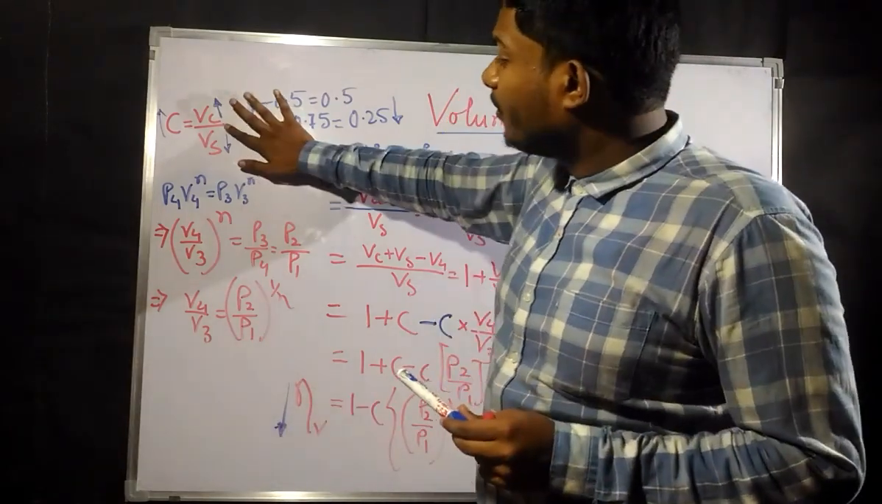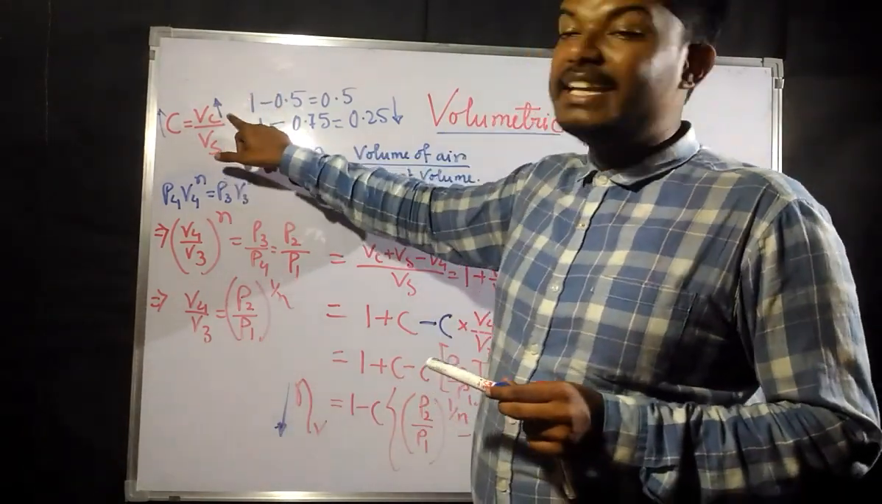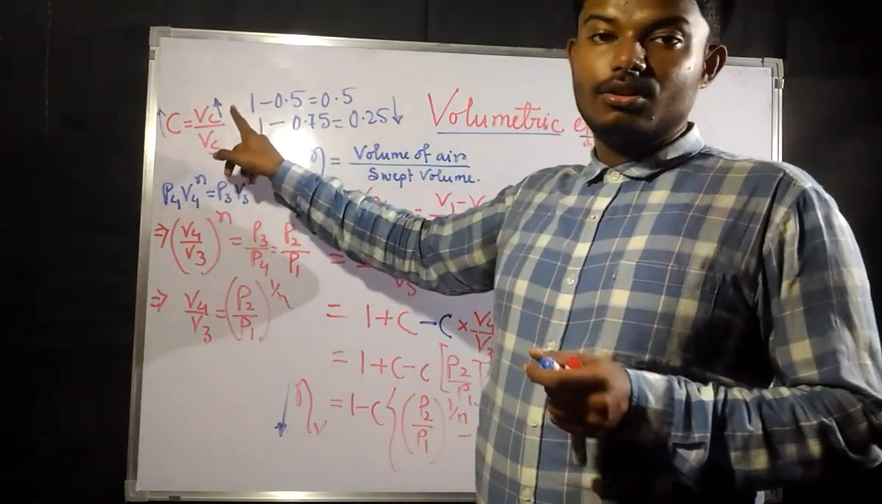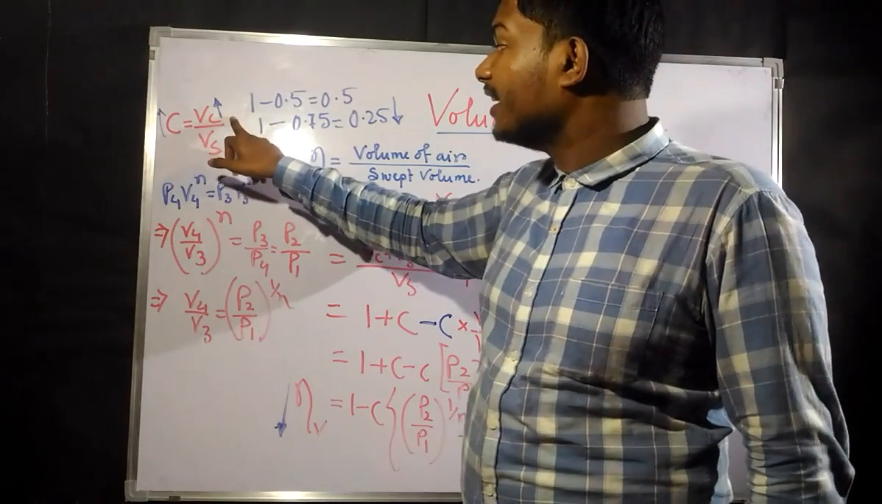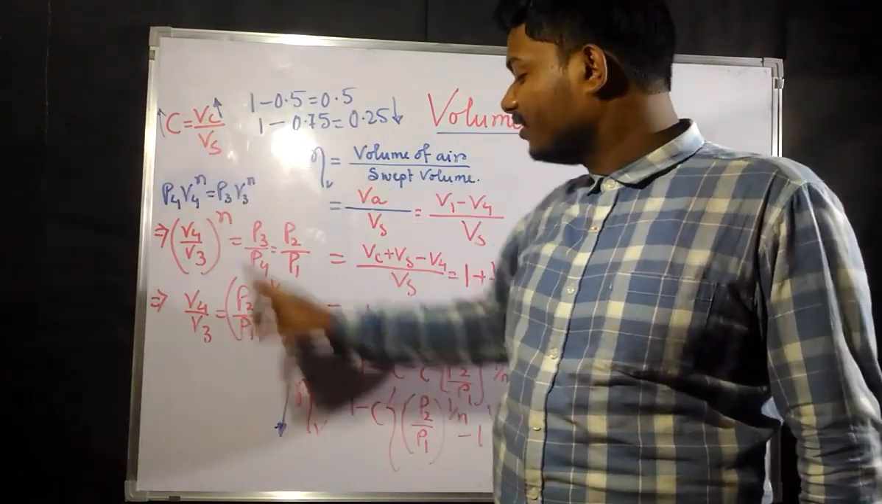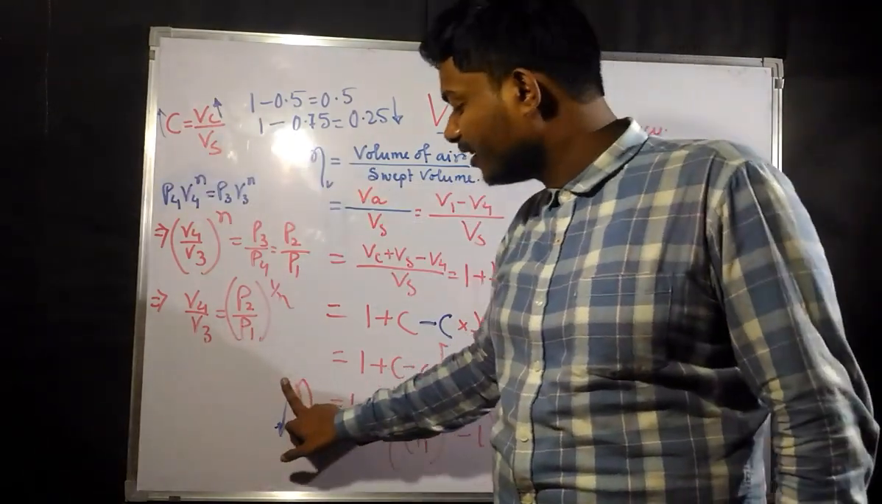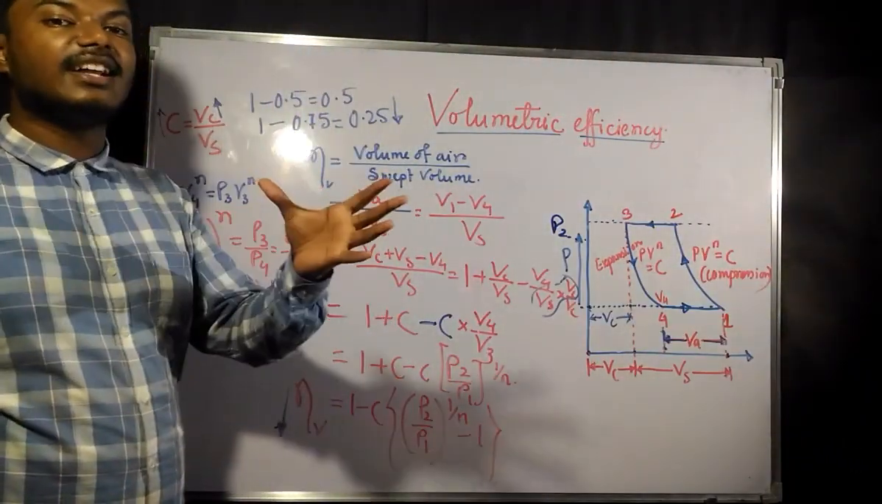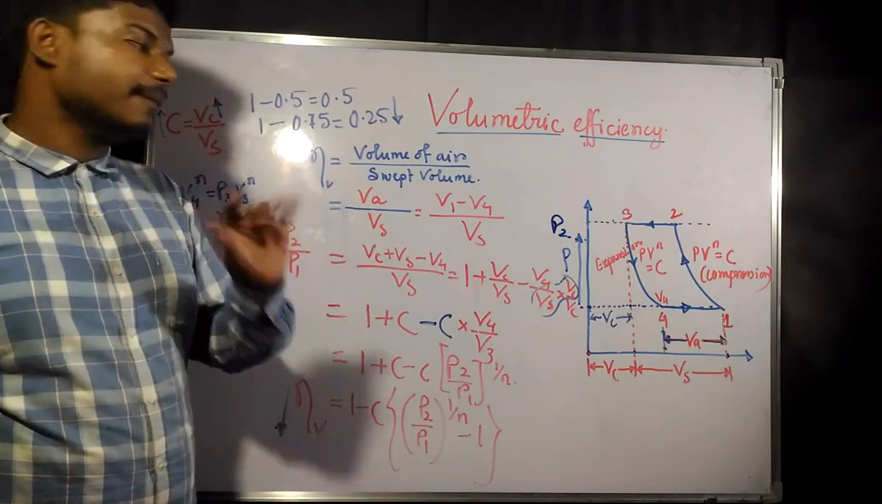Now if the swept volume is constant, with the increase of the clearance volume, which I have told earlier, we have proved here that C is going to increase, and if C increases, then the efficiency is going to get decreased. The final thing is, if you increase the clearance volume, the efficiency would get hampered.